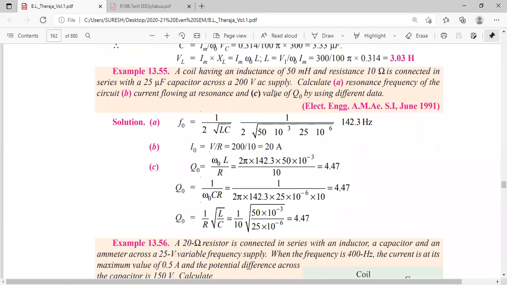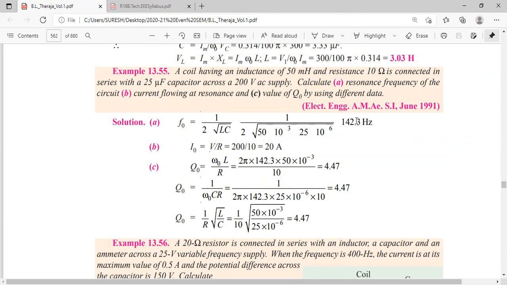Next, last bit, quality factor. I had told three formulas for quality factor. Q is equal to omega L by R. Q is 1 by omega RC. Q is 1 by R root of L by C. In the morning I had told three formulas. And omega is 2 pi F naught.